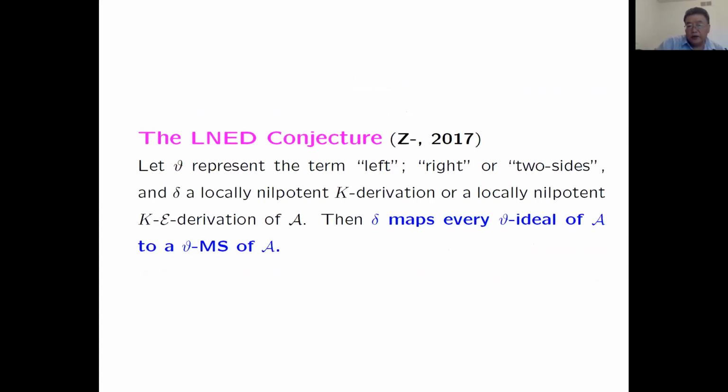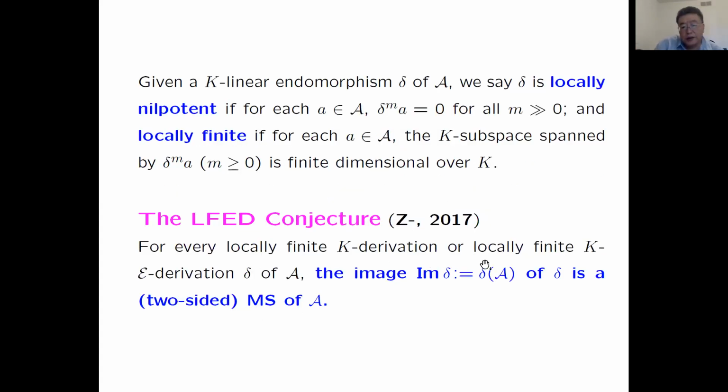If so, we can construct a lot of Mathieu subspaces by using derivations or K-E-derivations, or endomorphisms, because K-E-derivations come from endomorphisms.